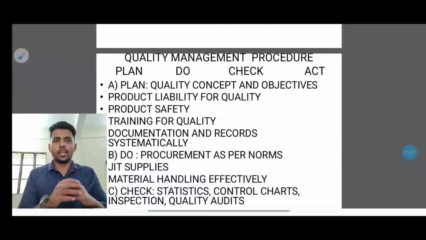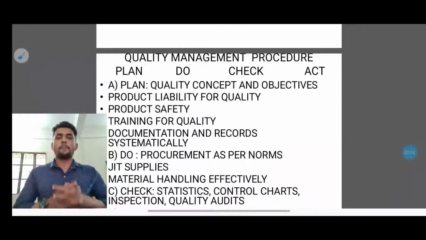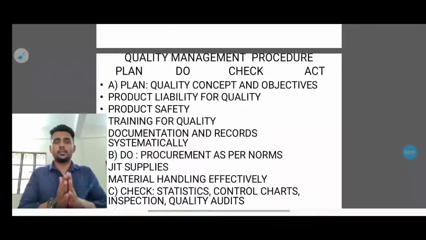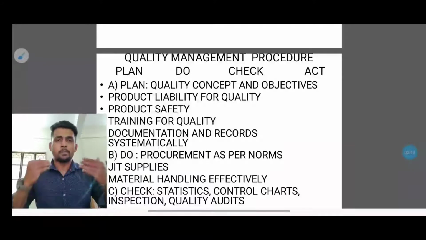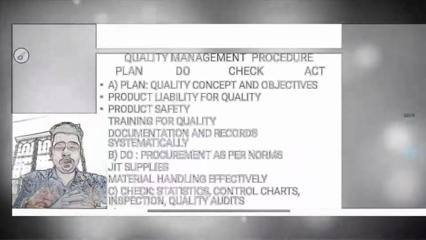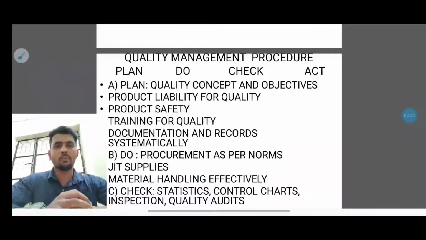The next one is product liability for quality. They will also set a standard for product liability for quality, because if there is no quality in the product, that will be a big disaster for the company, since most customers come to the company because of the quality. The next one is product safety. How safe the product is matters, because they check not only the liability, which plays a major role, but also the safety of the product once it gets into the market. They will check everything in and out of the product.